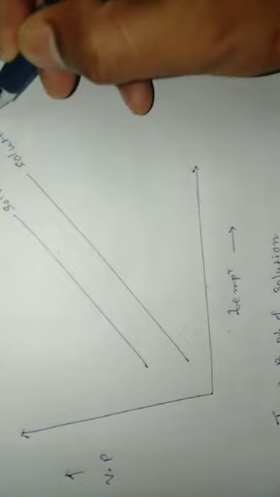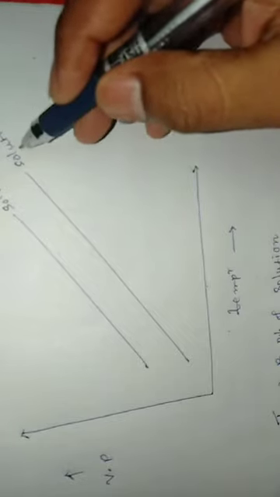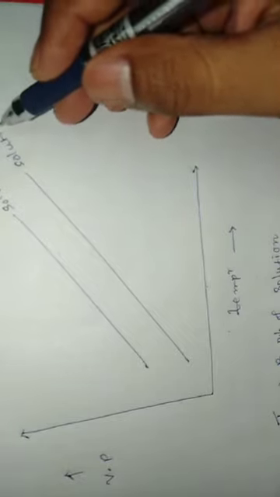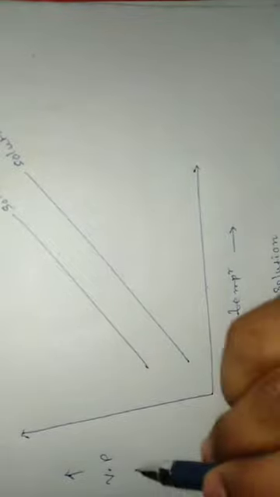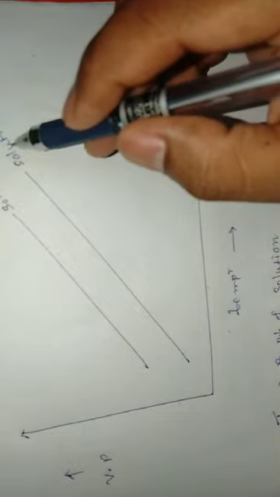In a solution there are two components, one is solute, another one is solvent. So in the case of a solution also, when temperature increases, vapor pressure increases.